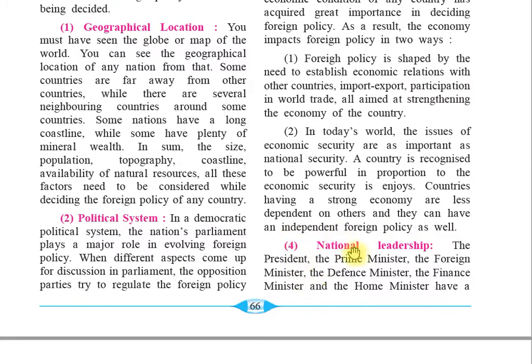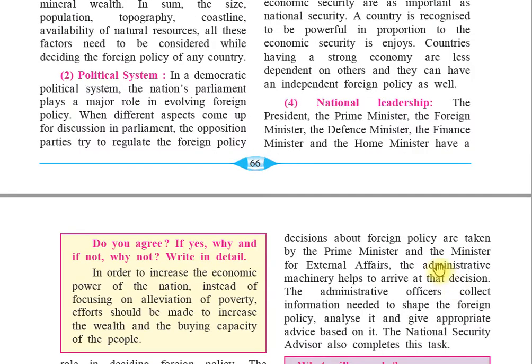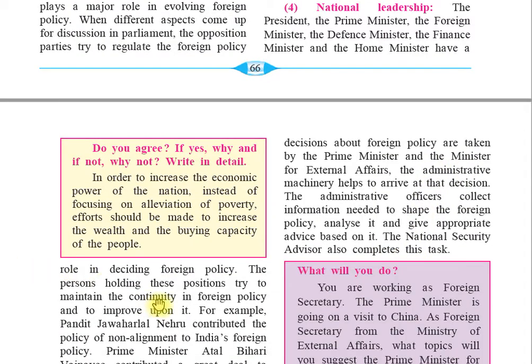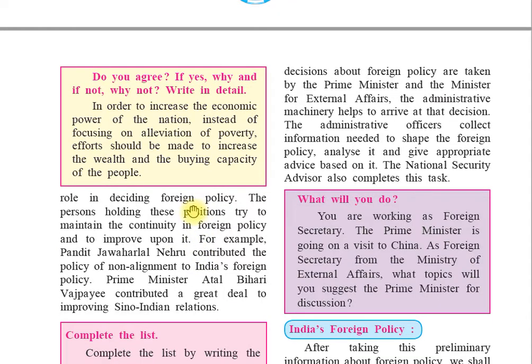Now, fourth factor, national leadership. The president, the prime minister, the foreign minister, the defense minister, the finance minister, and the home minister have a role in deciding the foreign policy.